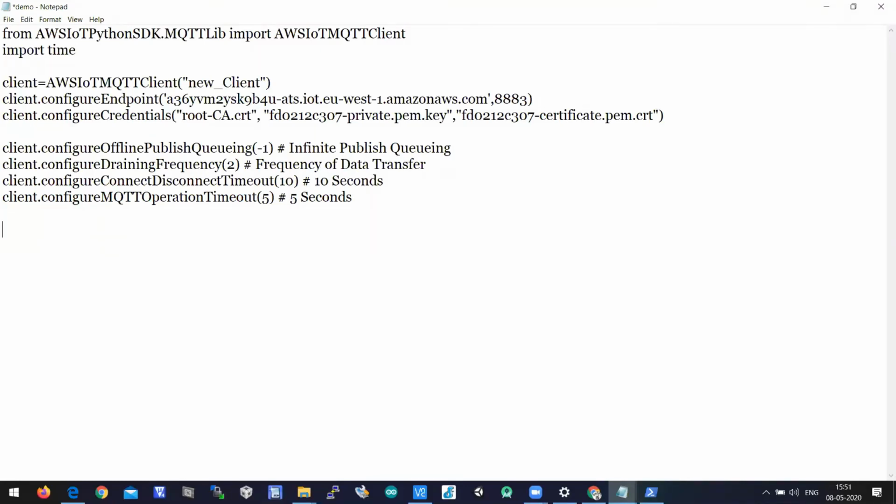After configuration, what should be the logic? Here we have to define a notification function. Say def notification of client, user data, message. So here in MQTT of AWS, you have to write message colon. Here you have to provide indentation, print received a new message,